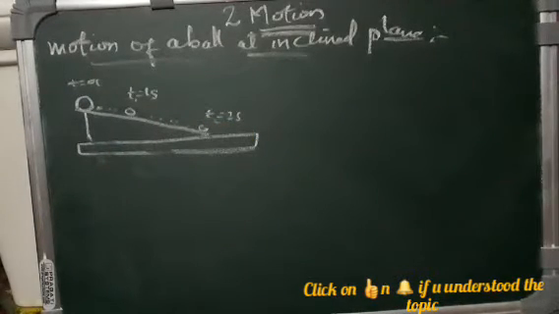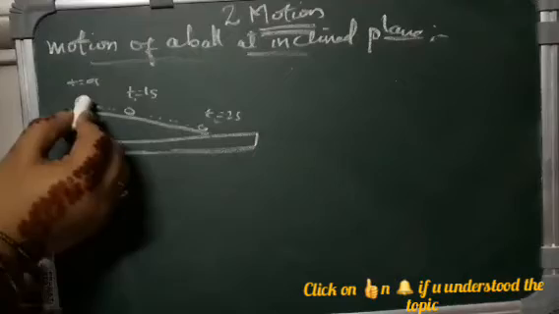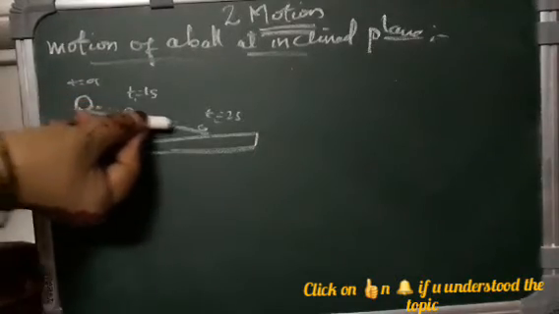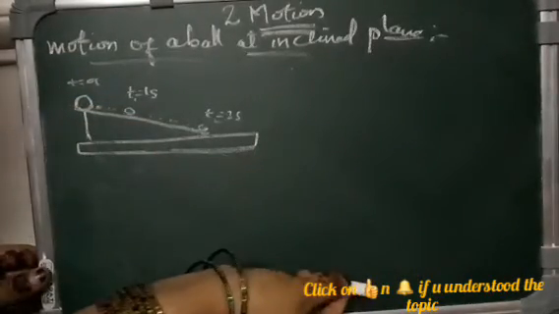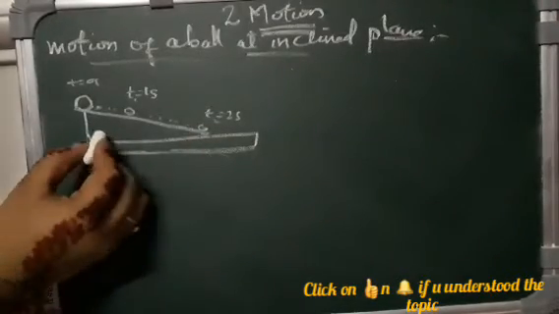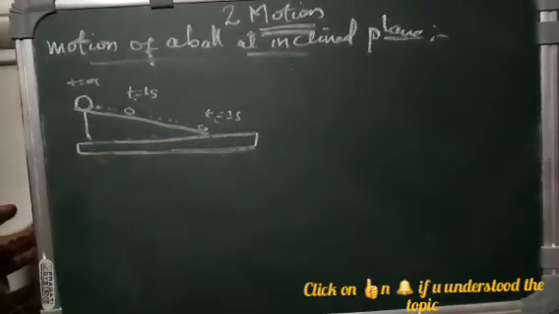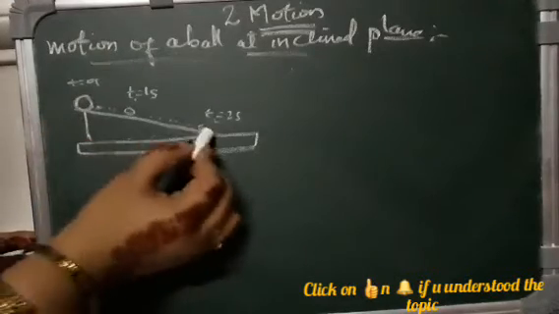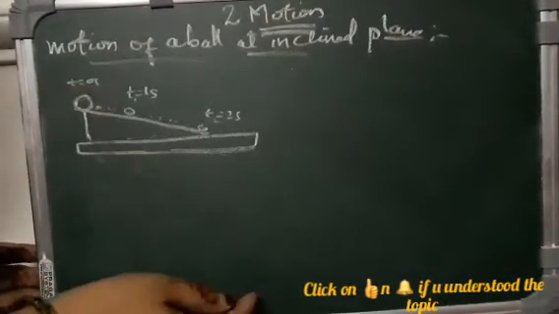So on close observation, we find that the ball moves down the inclined plane. Its speed increases gradually and the direction of motion remains the same. So you can see that when the ball starts moving, the speed increases. It will fall down like this, isn't it? Because it is inclined. Suppose it were a straight plane, then the ball would move slowly, or sometimes it may stop also. But here it is an inclined plane, so the ball will immediately move like this, isn't it?